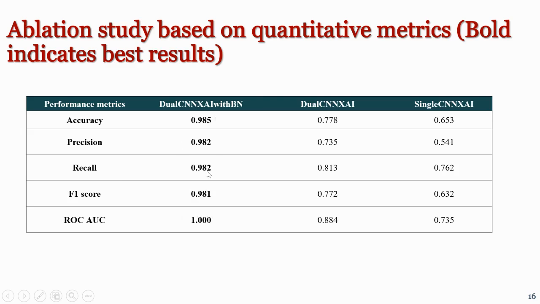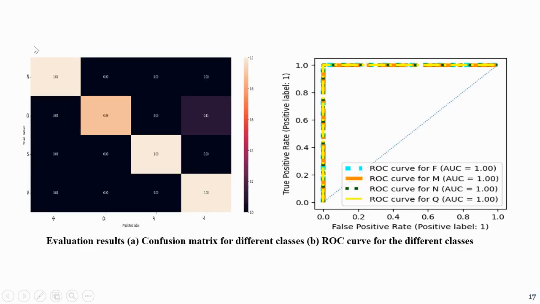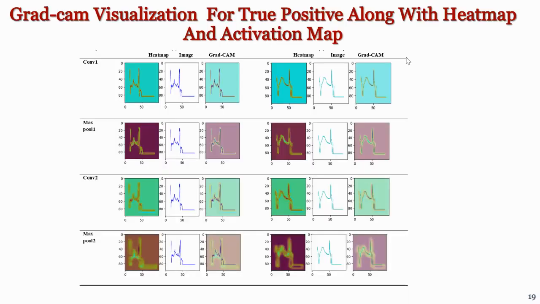So this itself shows the importance of the second convolution layer as well as the importance of batch normalization, which is why we have got these elevated results. Confusion matrix also shows amazing results. Only for a particular class Q, we have got a slight confusion for the model. Otherwise, the results achieved are amazing. And for the AUC ROC curve also, we have got a high result.